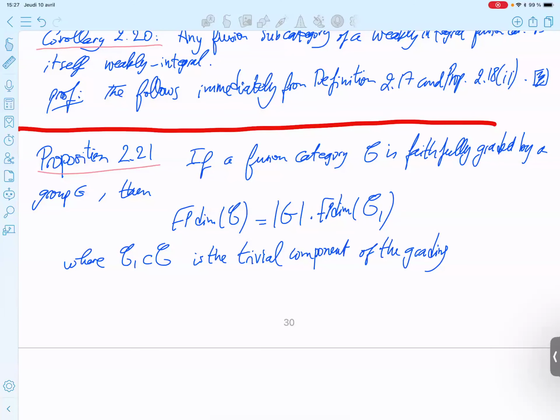In fact, as I said, all the components have the same Frobenius bound dimension equal to that. And you have order of G many components because it's faithful.